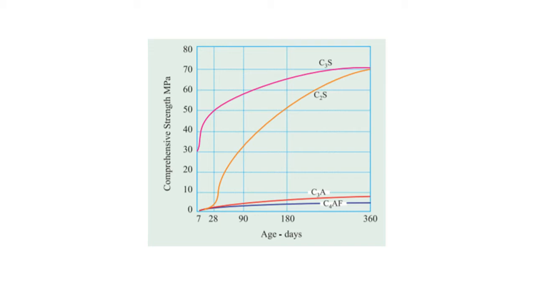Now this is the graph showing the compressive strength of individual compounds. Here you can see, as we mentioned in the previous slide, that C3S is responsible for early strength. You can see from the early stage, the strength contribution of C3S is about 30 MPa to 50 MPa within 28 days, and in case of C2S, that